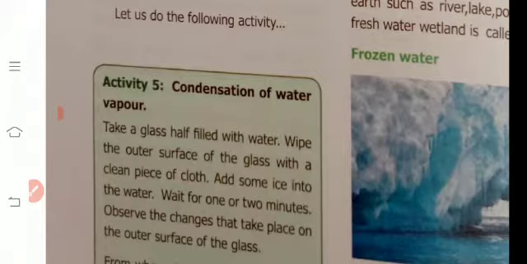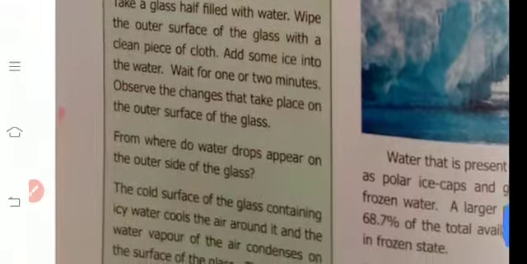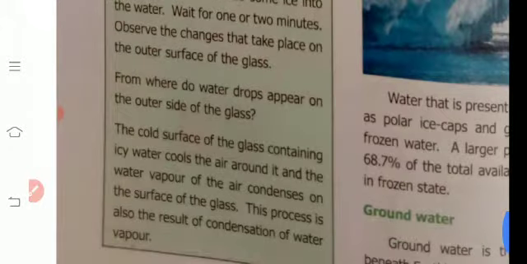Observe the changes on the outer surface of the glass. From where do water drops appear on the outer side of the glass? The cold surface of the glass containing ice water cools the air around it, and the water vapor in the air condenses on the surface of the glass.